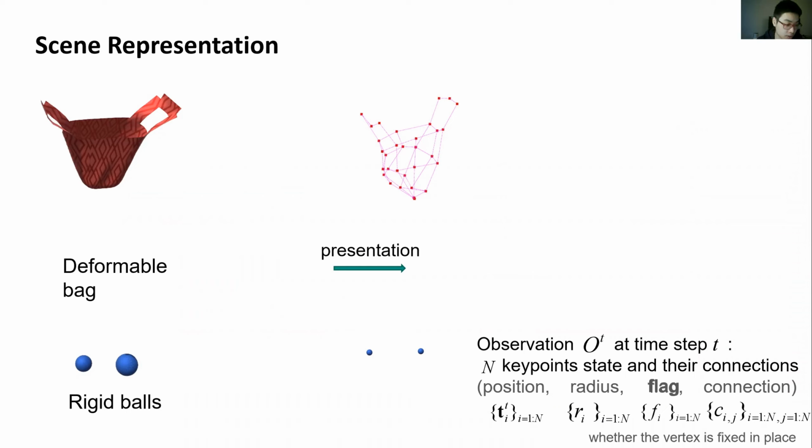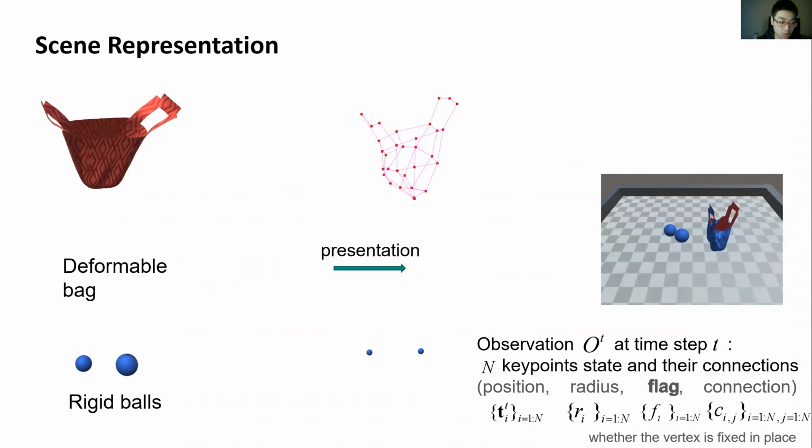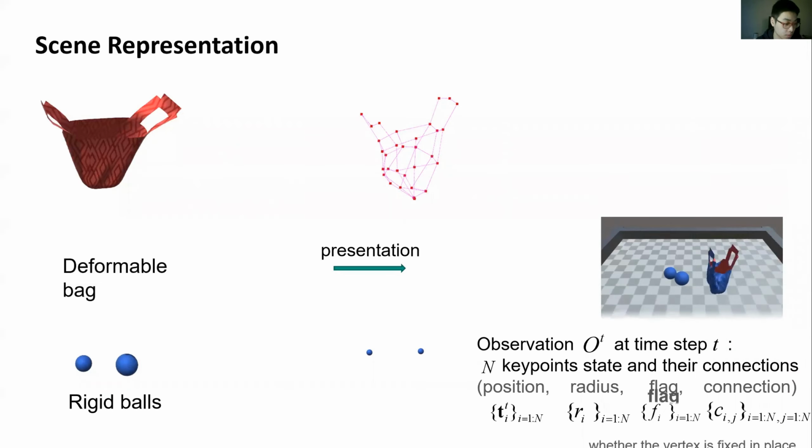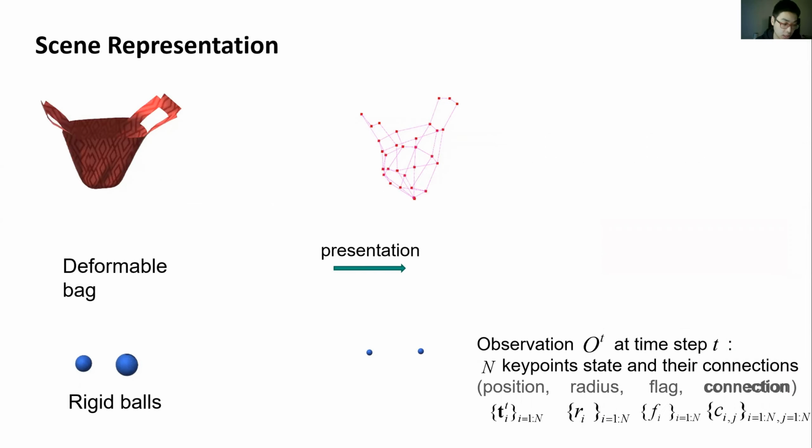The fixed label flag here is either 1 or 0. As shown in the opening case, the key points on the left handle are fixed in place, so the fixed label flag is 1, otherwise it is 0. The C flag here is either 1 or 0. It is 1 only when we assign connections between two key points.